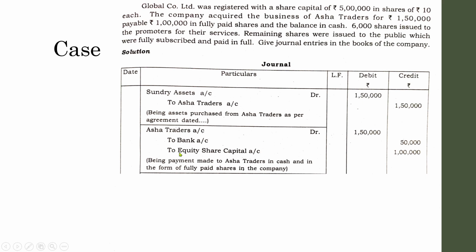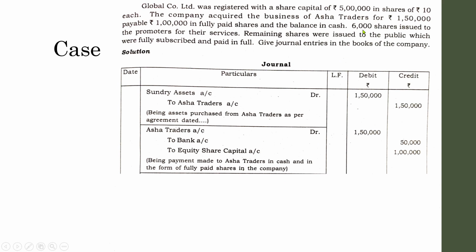So that is why they have written equity share capital. So to bank and to equity share capital, you can write in any order. The thing is, you have to make sure the credit side gets an amount of 1,50,000. See, 1,50,000. So we have written down two amounts. So the journal entries with regard to issue of shares other than cash in this question are complete. It's very simple, just pass these two entries.